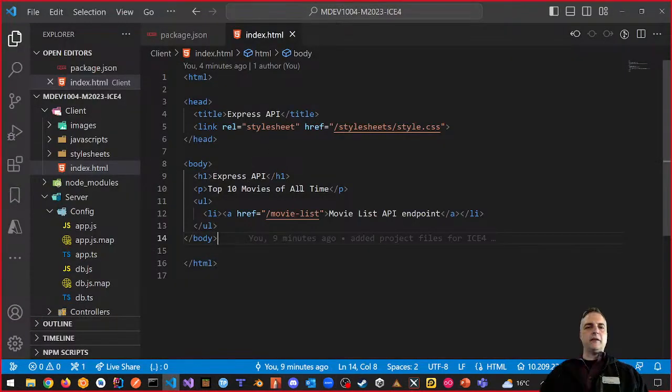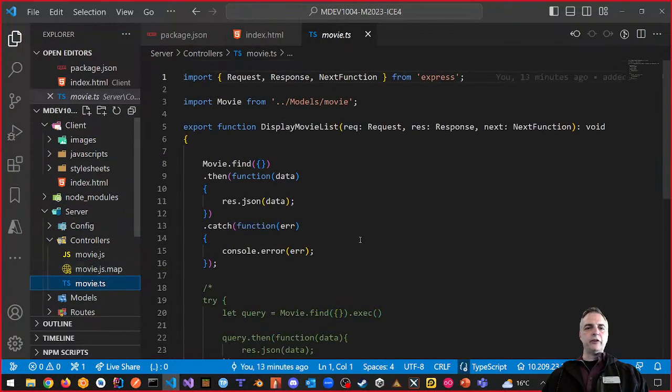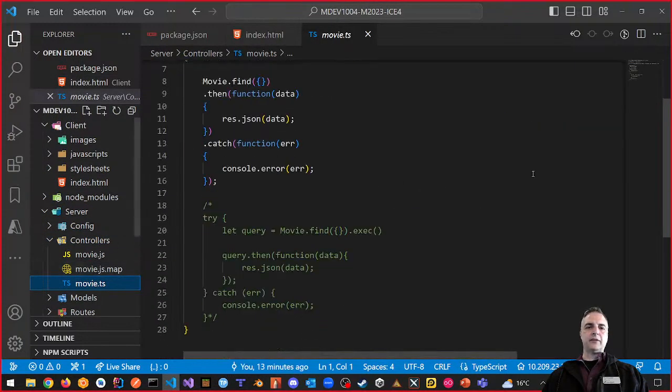So if I went to here, what I want to do is make a brand new endpoint. The first thing we do with the endpoint is we go to our controller. Here's our controller, and we're going to go to movie TS. And right now we have this.